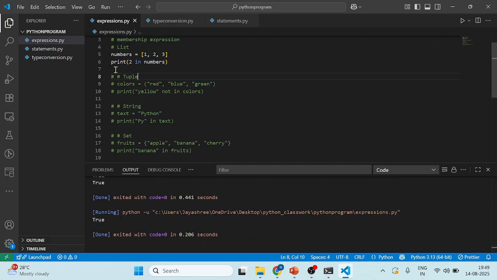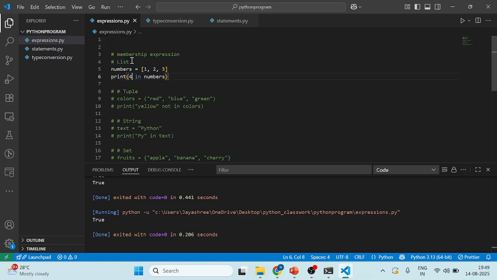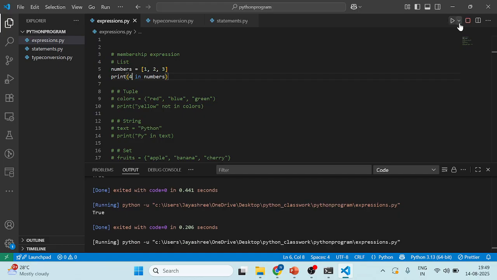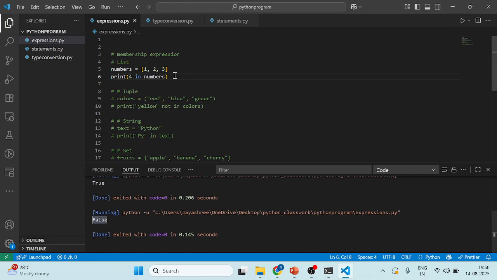So it will be true. Why? The 2 is in the print. Okay, if I take the 4 here, the 4 is not there in what you are giving in that variable, right? So here it is false. The 4 is not there. Here 1, 2 and 3 are there. So whatever is in this list is given in the condition, it will be true. If it is not there, that's why it will be false. So the sequence is followed here, and the boolean values are also followed here.